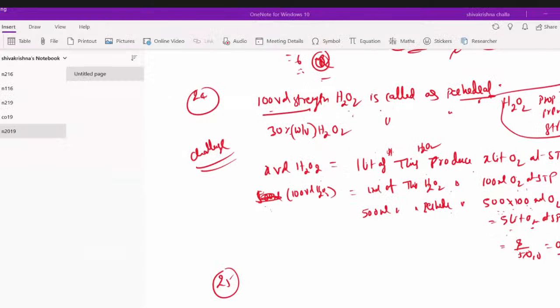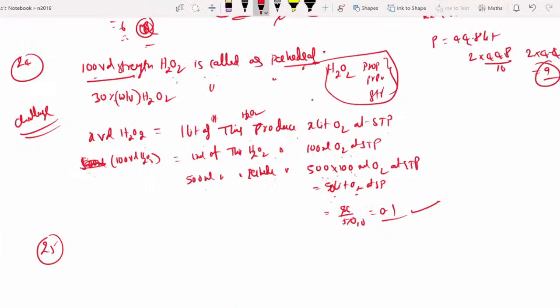Sai, tell me. Sir, 500 into 100 is 50,000, 50 liters, no sir. 50 by 50, 1 is the answer. 1000... Oh, okay. I am going wrong. Is it right? Yes. 50 liters, then 50 by 50 equal to 1. So 500 into 100 is equal to 50,000. 50,000 means 50 liters. 50 liters means 50 by 50 equal to 1.